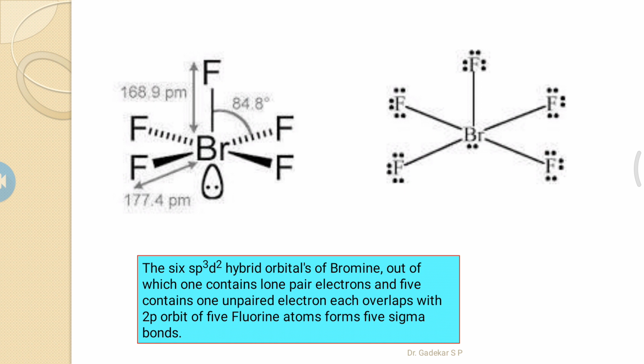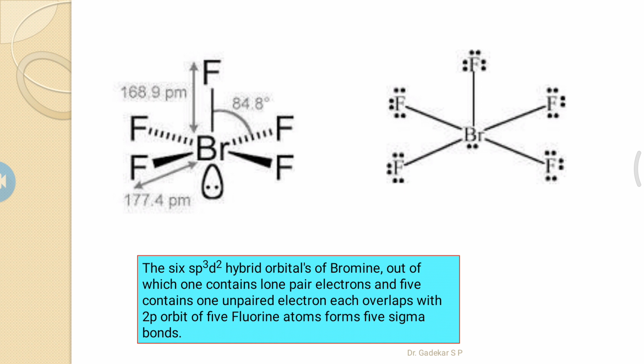These 6 sp3d2 hybrid orbitals of bromine, one contains a lone pair of electrons and 5 contain one unpaired electron each, which overlap with 2p orbitals of 5 fluorine atoms to form 5 sigma bonds.